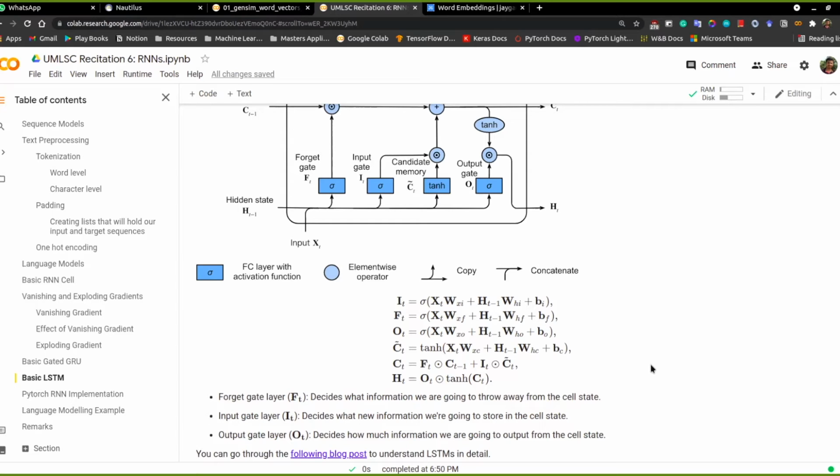The next gate that we have is the forget gate. The forget gate decides how much information from the cell state we should remove. Ultimately, the forget gate and input gate are in a way doing the same thing, but they have two different gates to deal with it. In a GRU we do the same thing, but in a more efficient way: we take F T here, and then 1 minus F T here.